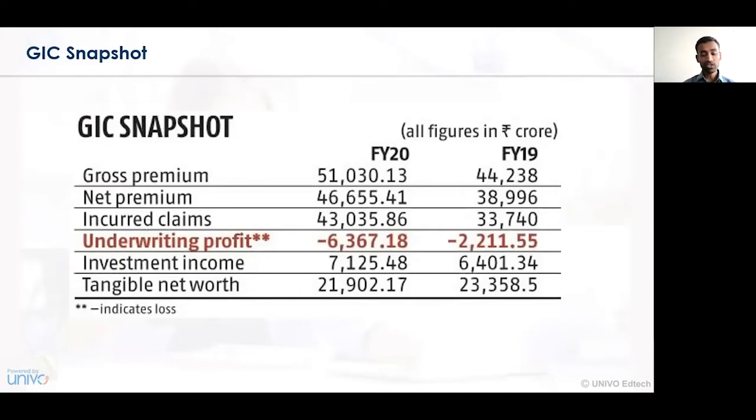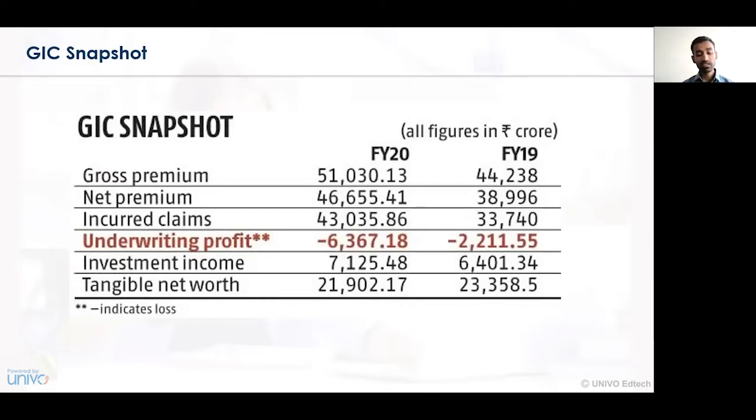The net premium collections of GIC were around 38,996 crores, which went up to 46,655, an increase of almost 8,000 crores. The incurred claims raised to GIC were around 33,740 crores in the year 2019, which went up to 43,035 crores, which is almost 7 to 8,000 crores higher.